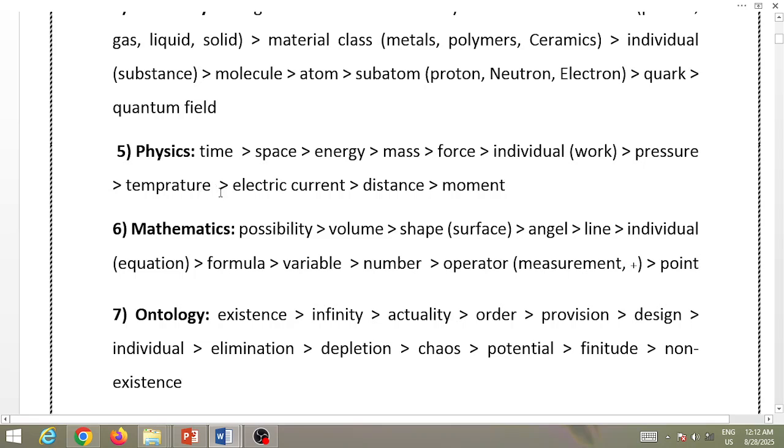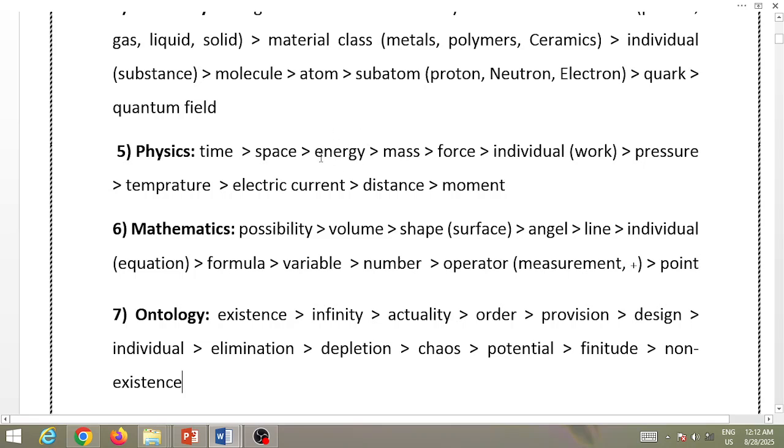So electric current might create temperature. Bigger than, a more general level than temperature might be pressure. More general than pressure might be work. More general than work might be force. So these forces create mass. Bigger than mass might be energy.